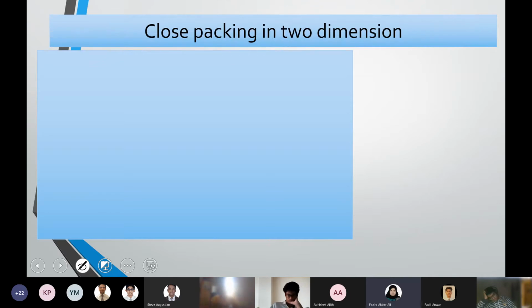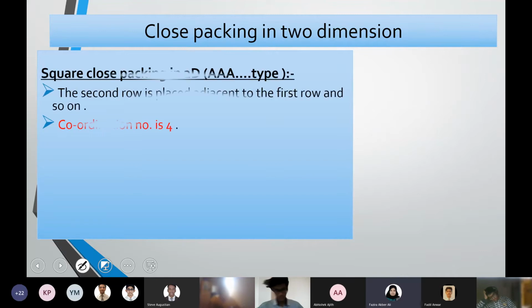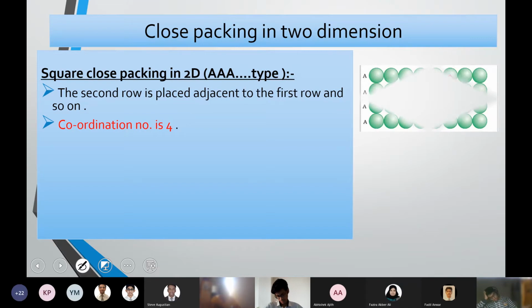The next one is two-dimensional close packing. Packing in 2 dimension. Here there are 2 types of arrangement possible. The first arrangement is square close packing in 2 dimensions, which is also known as AAA type. Why is it known as AAA type?